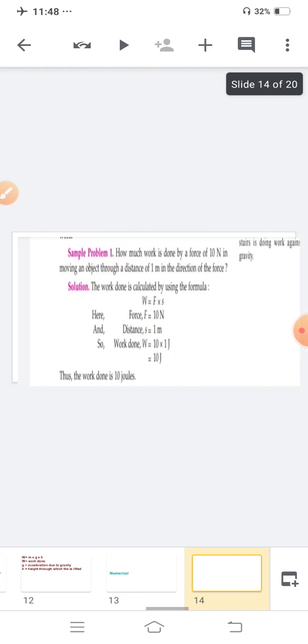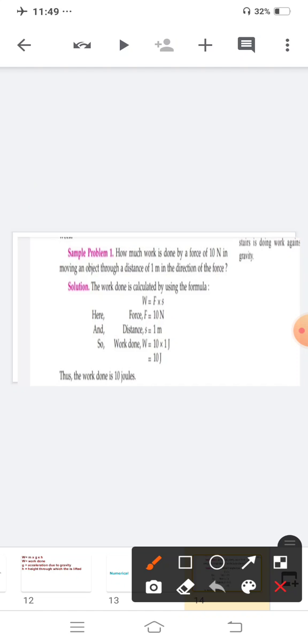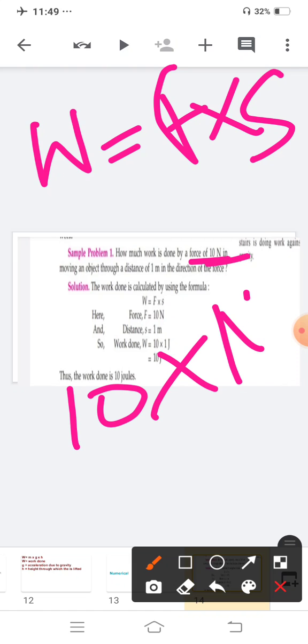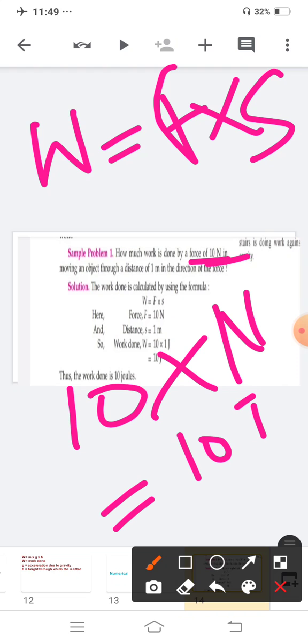Now numericals. How much work is done by a force of 10 Newton in moving an object through a distance of 1 meter in the direction of force? Here we know that the formula for work done is W equal to force into displacement. Here force is 10 Newton and displacement is 1 meter. So 10 into 1 is 10 joule. The work done is 10 joule.